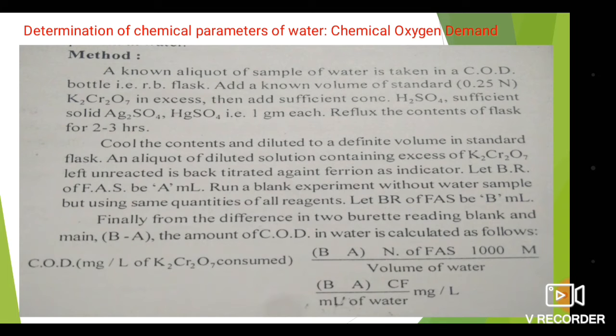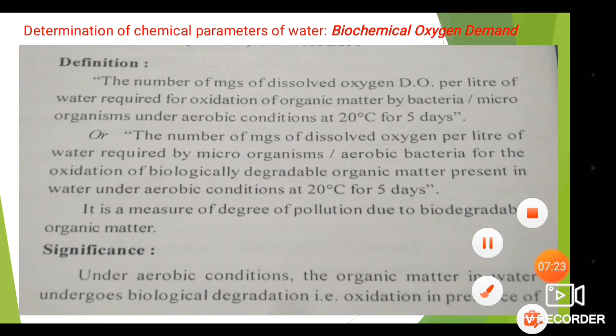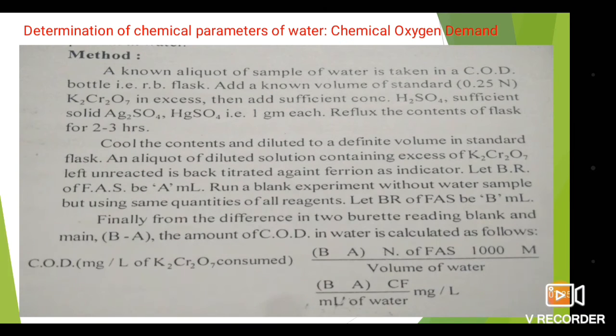So B minus A into conversion factor divided by mL of water is the milligram per liter, which is nothing but the COD of the given water. So what is the method for the determination of COD? Simply, a known aliquot of the sample of water means some portion, a known quantity. Aliquot means a known quantity of the water taken in a COD bottle, that is the RB flask.